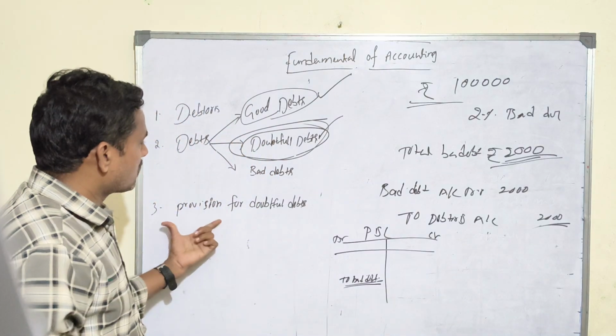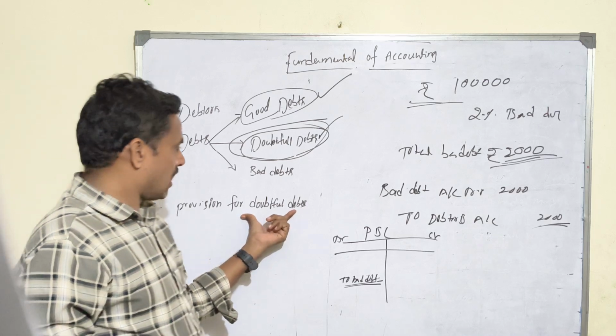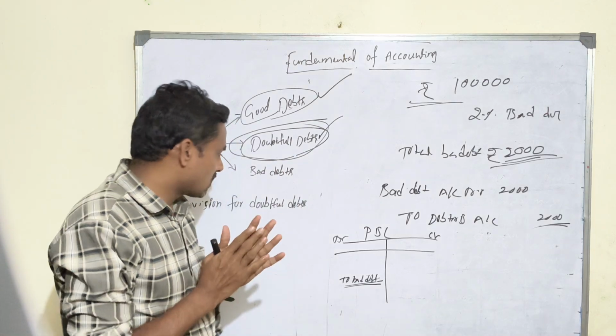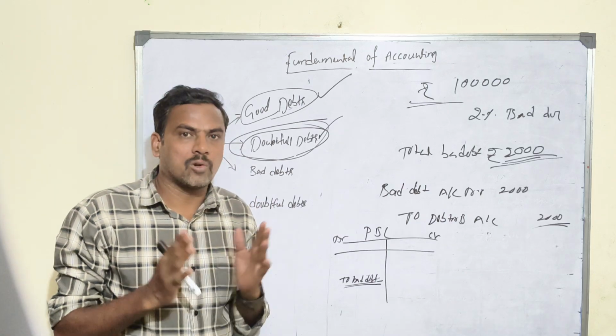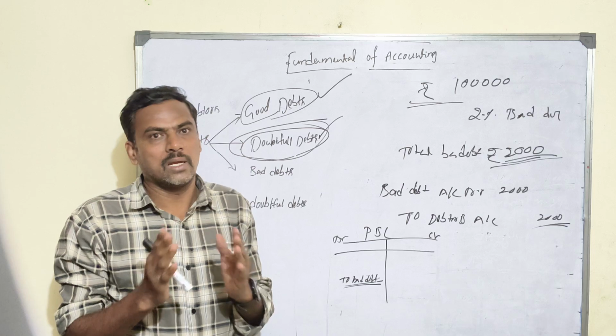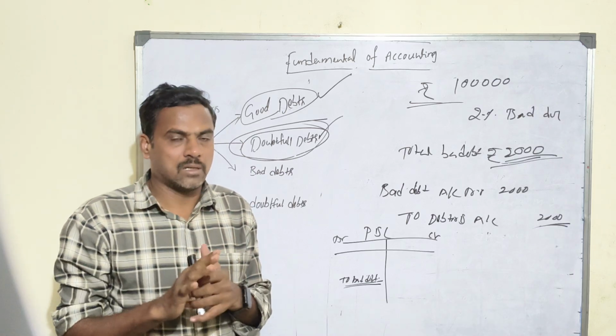Okay, let's talk about provision for doubtful debts. What is the provision for doubtful debts? What is the purpose of creating it? To reduce the actual impact of the bad debt loss.